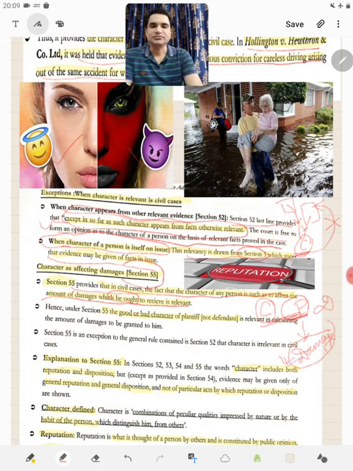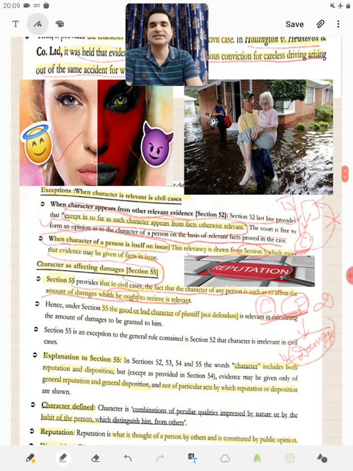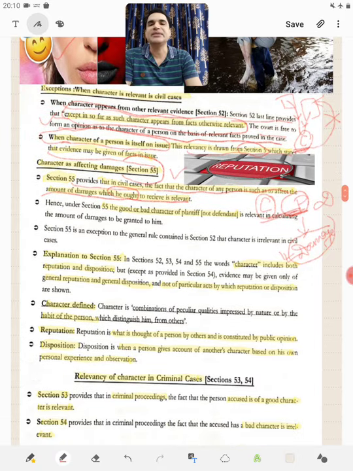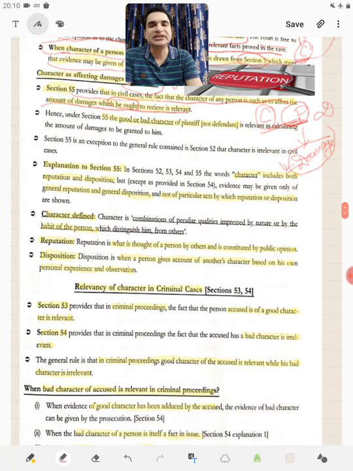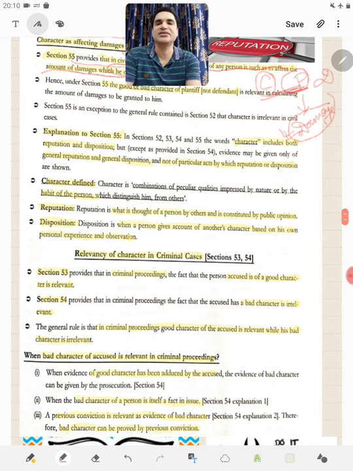Now, this is what character is in civil cases. So what is section 52? Character generally is not relevant, but there are certain exceptions. When character comes out from the other facts, it becomes relevant. When character itself is an issue, it becomes relevant. And the third exception is that when character determines the amount of damages which a person is going to receive, it becomes relevant. Now, the third thing, given under section 55, is what is character.